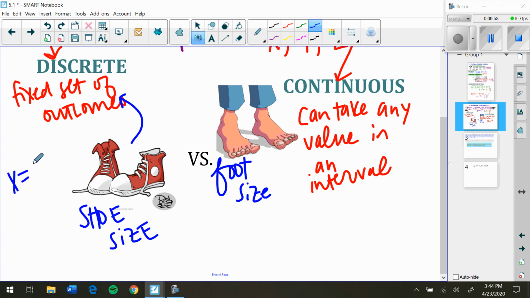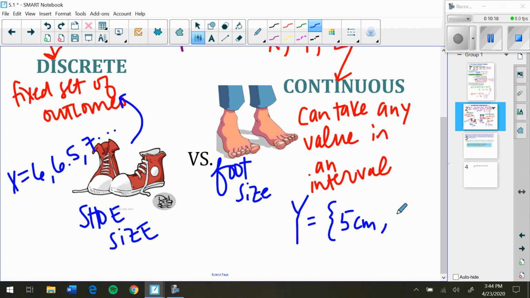So x is equal to 6, 6.5, 7, etc. But here, our random variable of foot size can really be any centimeter measure on an interval. So let's say it's going to be something between 5 centimeters for a baby's foot to, I don't even know what, 18 centimeters? That's probably way too small. But any number in this interval, it is a continuous random variable.